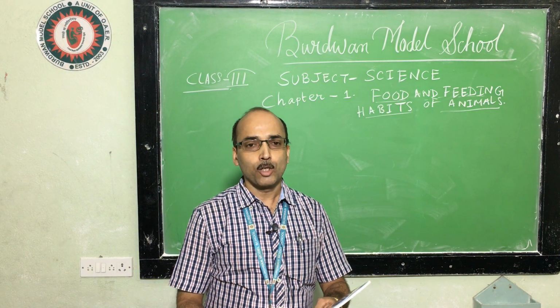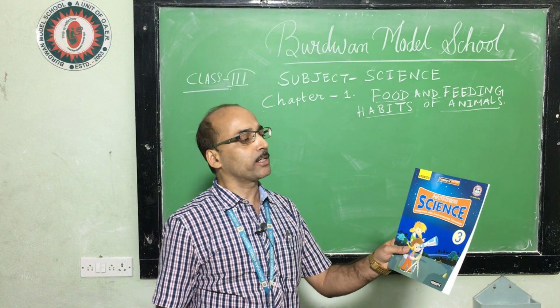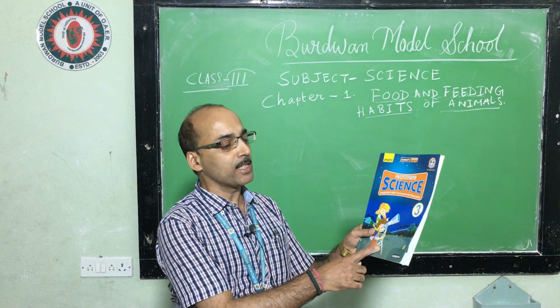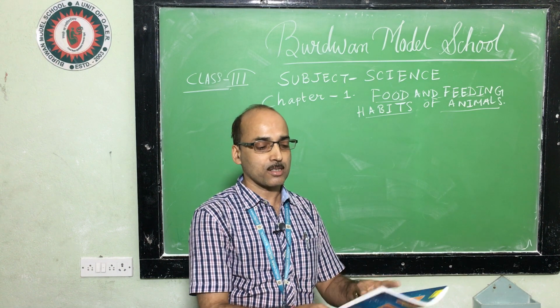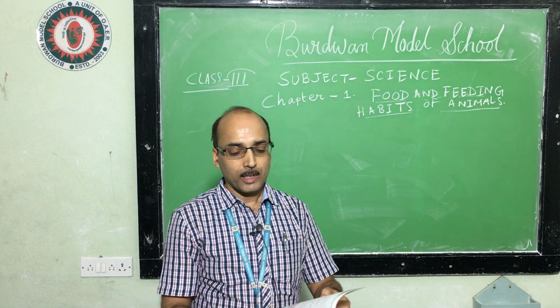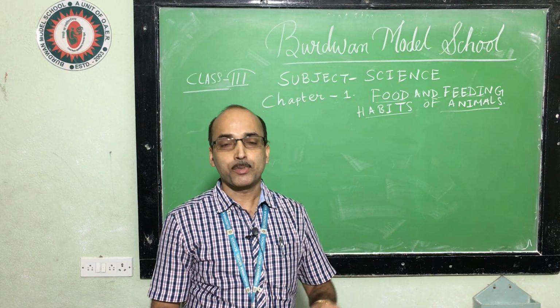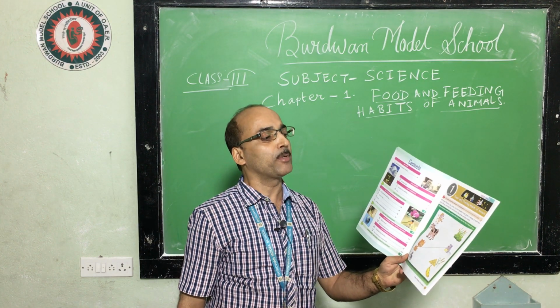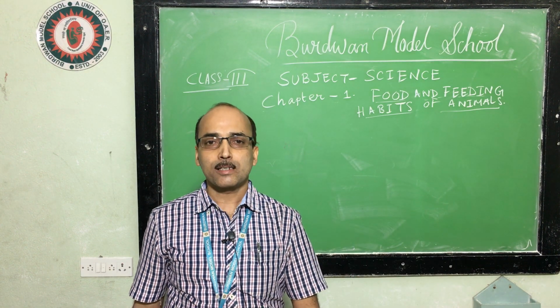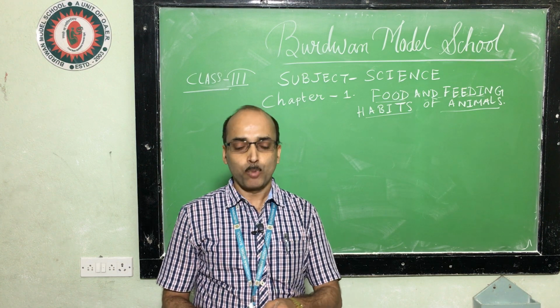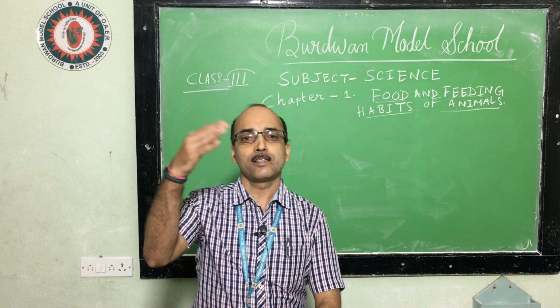Okay. I think you have your book with you. This is Mastering Science, updated Mastering Science by Cordova Publications. Let us open chapter 1, that is food and feeding habits of animals. In the previous class we have done some portion. Let us revise that one.